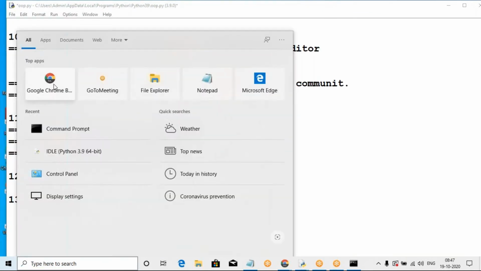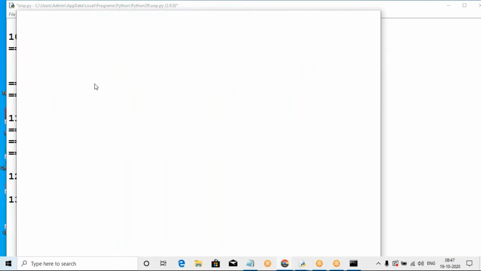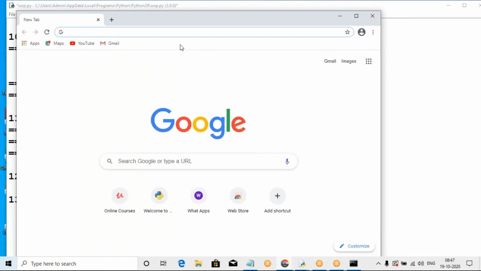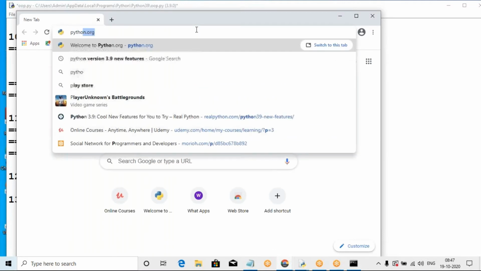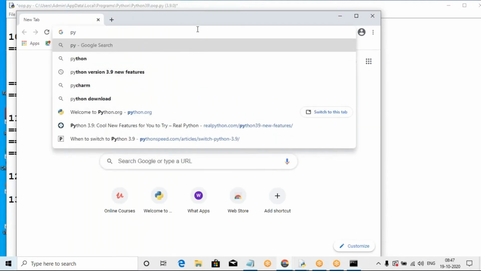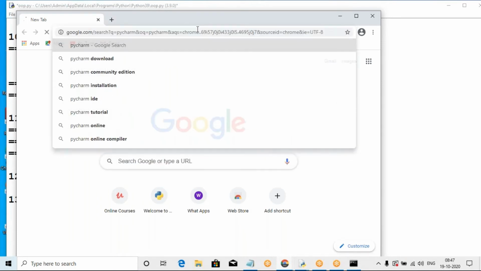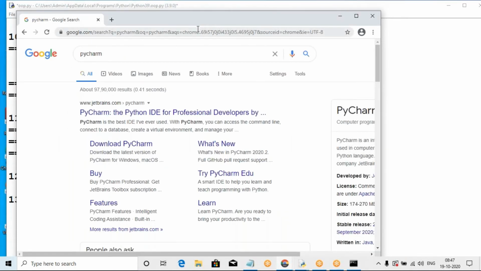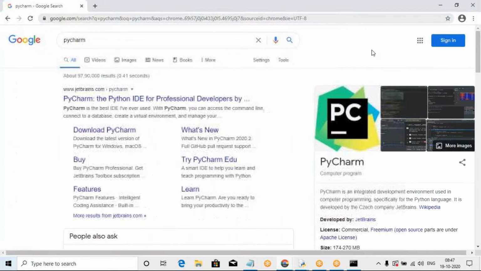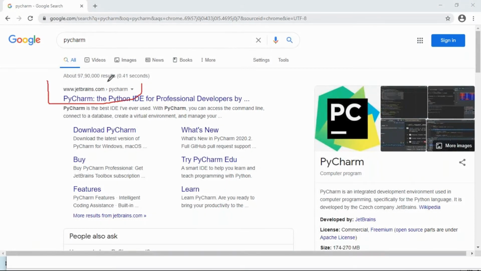So first of all, go to Google. You can use Google to look up the editors one by one. For example, what is PyCharm? The first editor is the PyCharm editor. Enter PyCharm. It was developed by the JetBrains company, so now go to JetBrains.com.